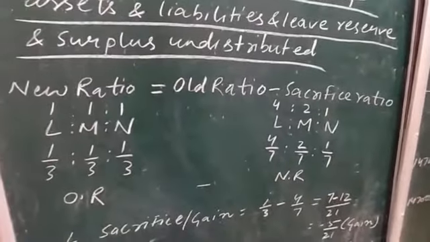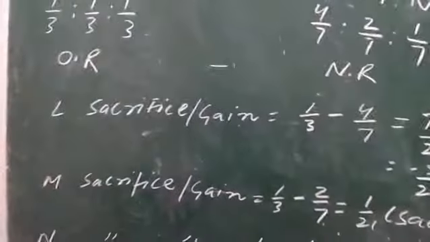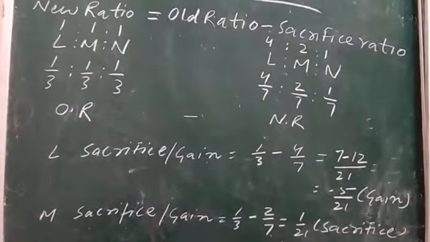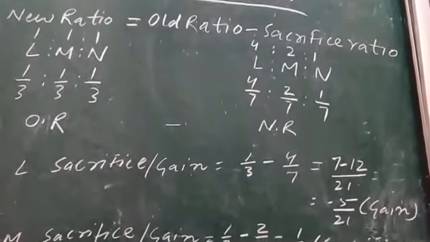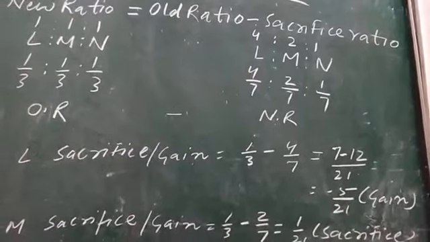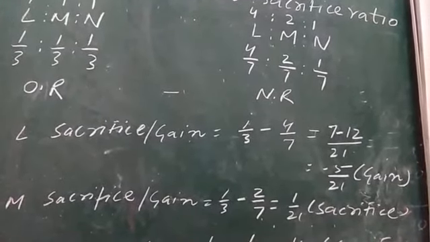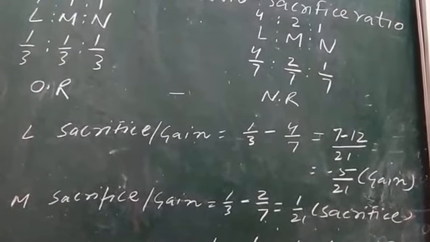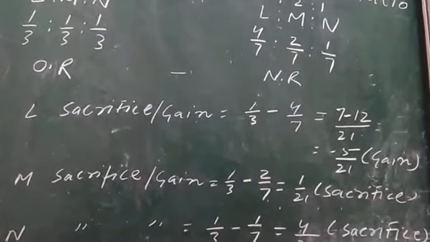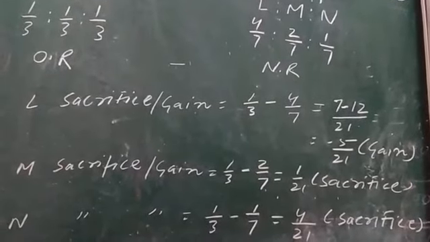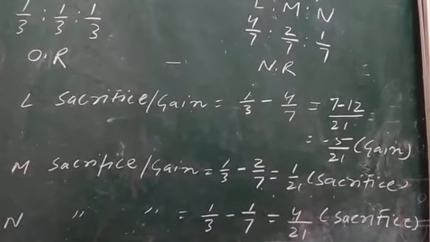Just subtract these two, and you will get the sacrifice or gain of these three partners. L's sacrifice is equal to L's old 1/3 minus L's new 4/7, which gives minus 5/21, meaning L is gaining. M's sacrifice or gain is 1/21. It is coming in a positive figure, meaning this partner is sacrificing, and the third partner N's result is also a positive figure, meaning he is also sacrificing.